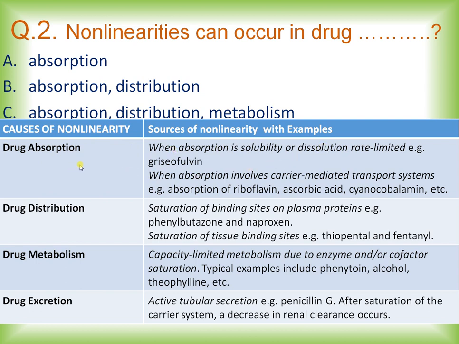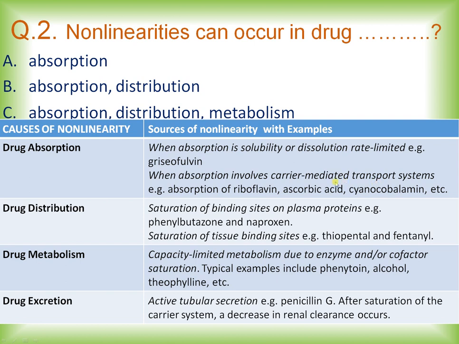So from drug absorption, when the drug absorption is based on solubility or dissolution, and where dissolution and solubility is rate limited, an example of a drug is griseofulvin. Then the second example from drug absorption, when absorption involves a carrier mediated transport system.